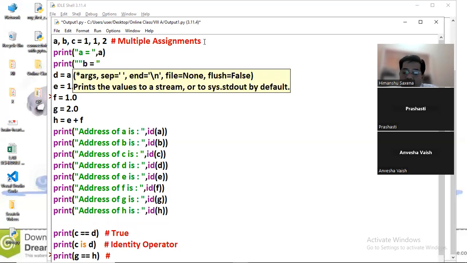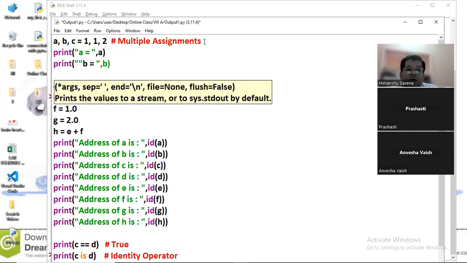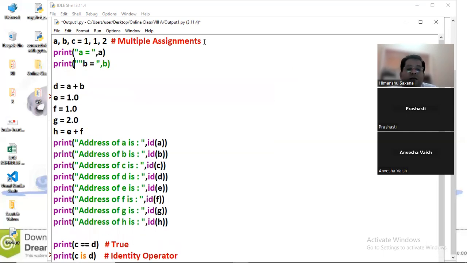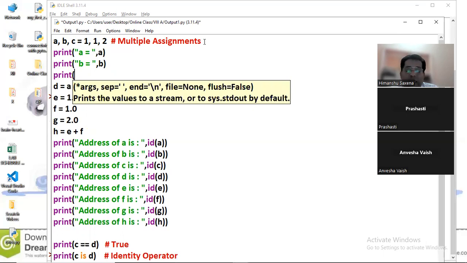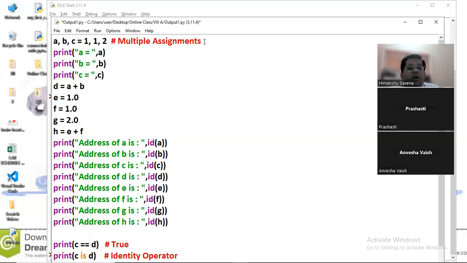So B is equal to, comma B. Oh, we have put extra double quotes. Now print C. No, sir, I'm asking why C and D are sharing the same address and not G and F.